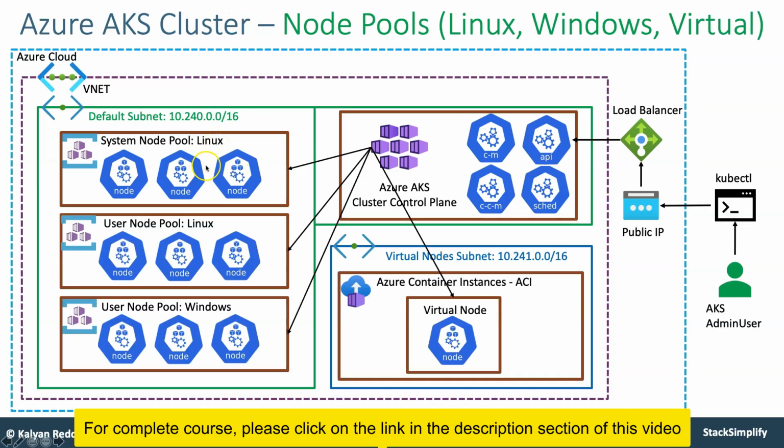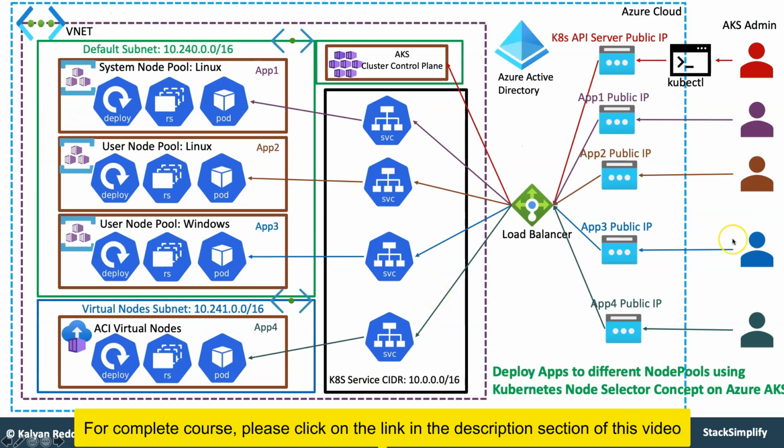and after that, once the system node pools are created, we create the user node pools of type Linux, user node pools of type Windows, and also virtual nodes using Azure Container Instances, and then finally deploy 4 types of applications, app 1, app 2, app 3 and app 4, and then add things and test it. So this is another next level implementation for us.